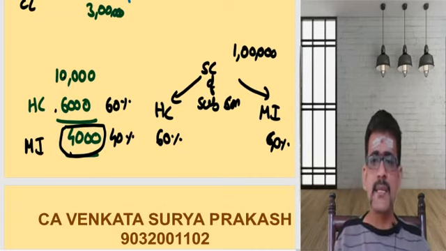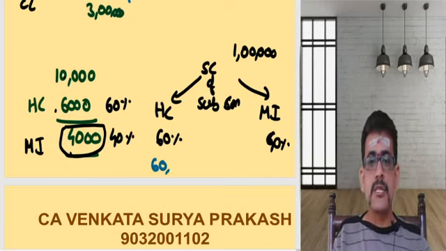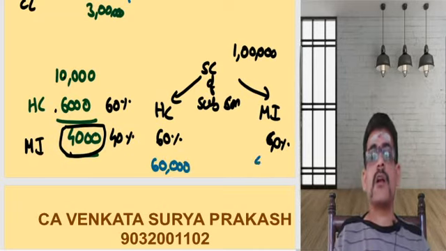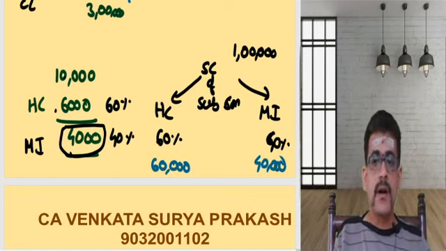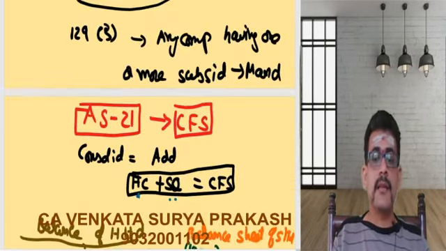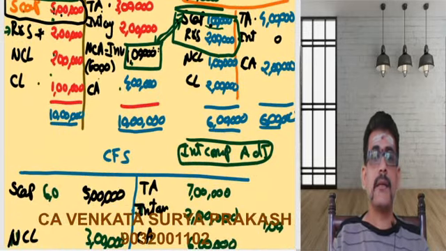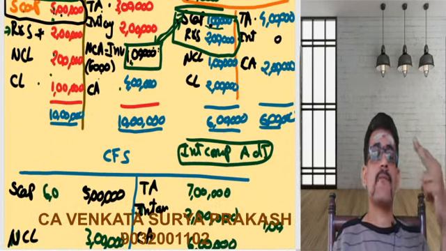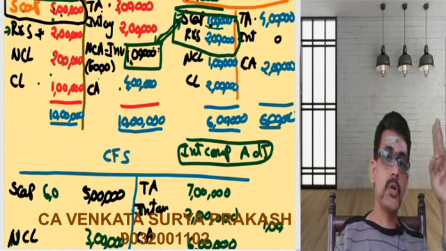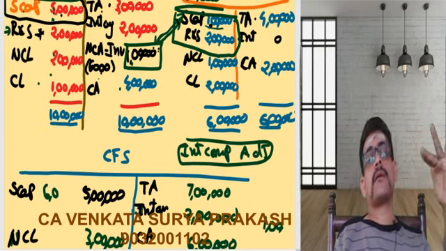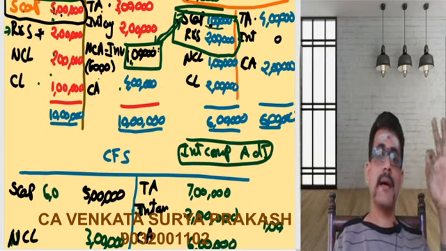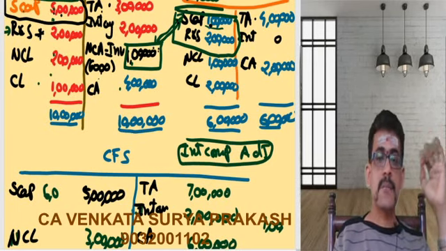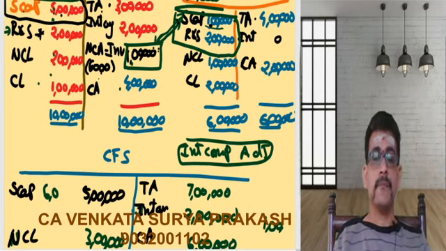Now what is that calculation working out? 60,000 here, 40,000 here. So instead of adding this 1 lakh directly to the share capital of holding company, I had apportioned that into two parts. One is going to your holding company, another is going to your minority. As you are holding 60%, you will be getting 60%.